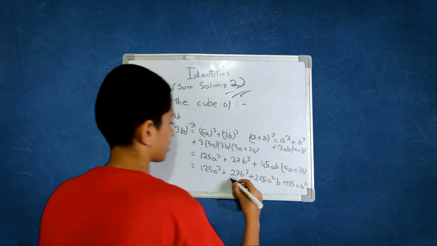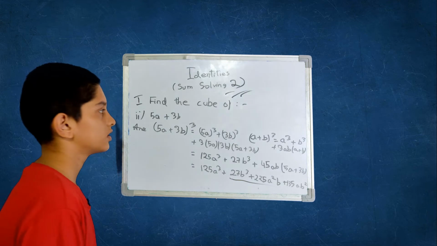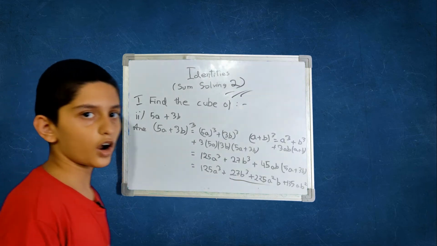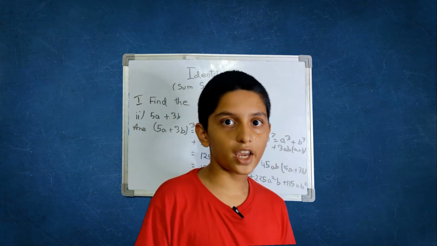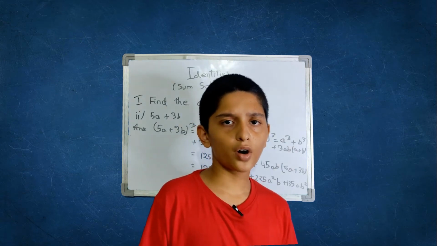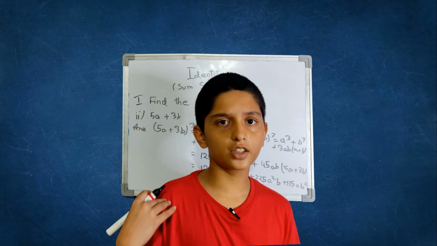That's it. This is the last answer. Now let's move on to the next main, and it will be tricky. Before going there, let me clear the board.